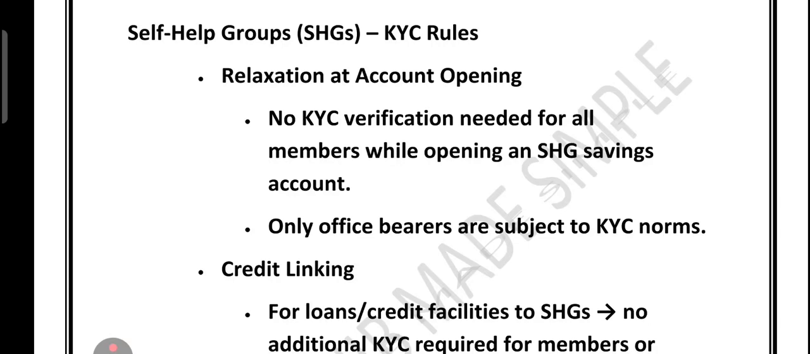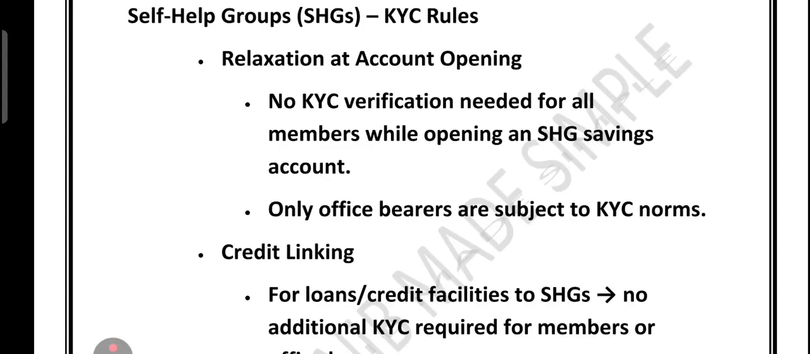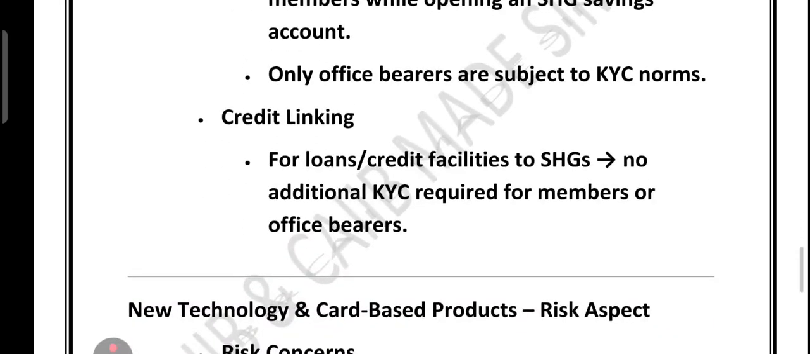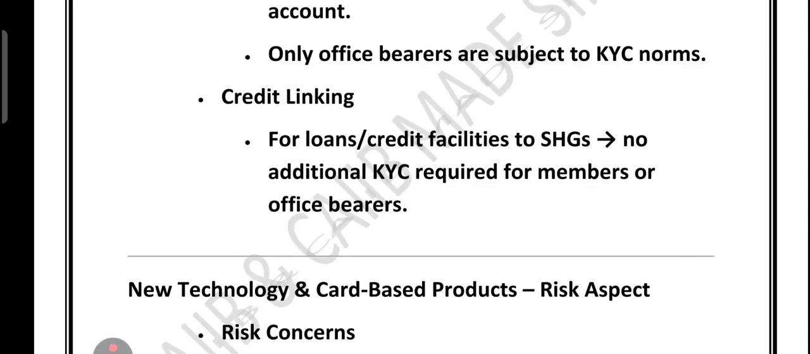Let's talk about the self-help group. Self-help group relaxation at account opening means no KYC verification is needed for all the members. Only the office bearer must comply. What about credit linking? For a loan or credit facility, no additional KYC is required for members or office bearers. What about new technology and card-based business?